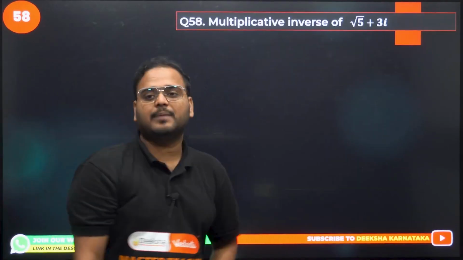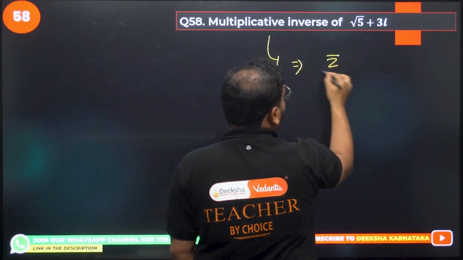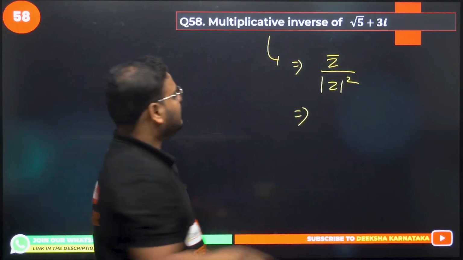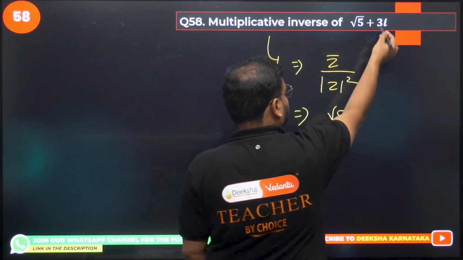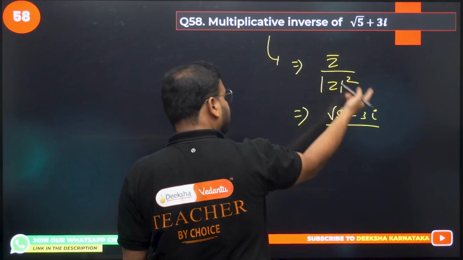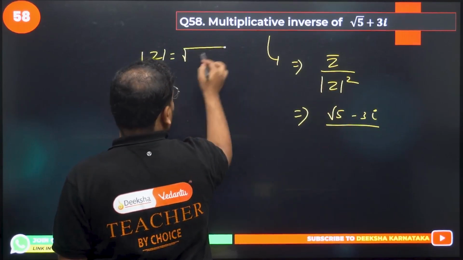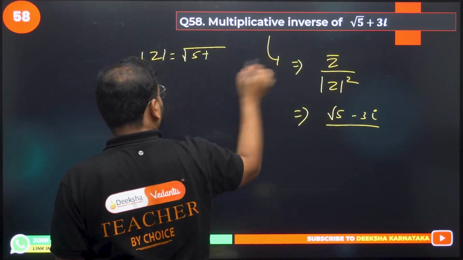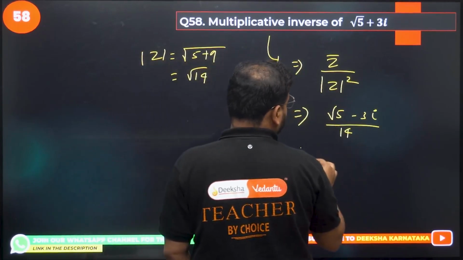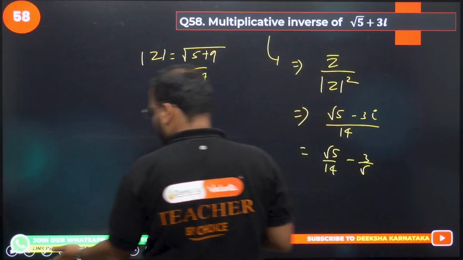Multiplicative inverse of root 5 plus 3i. We just learned right now there was a formula. The formula was z bar divided by mod of z the square. Correct? Z bar means what? Root 5 is the real part, so keep it as it is. The imaginary part will get a negative sign, so minus 3i, sorry. So mod z square will become what? The square of root 5, basically 5 only. The square of 3 is going to be 9, right? So 14, root 14. If you take the square of that, it will become simply 14. What is my answer? Root 5 by 14 minus 3 by 14i.